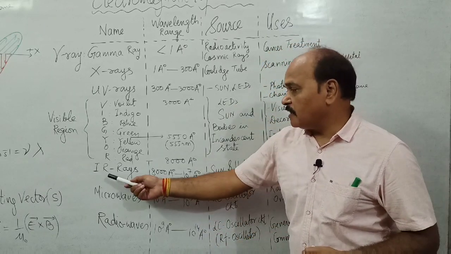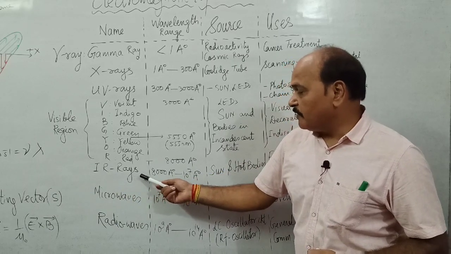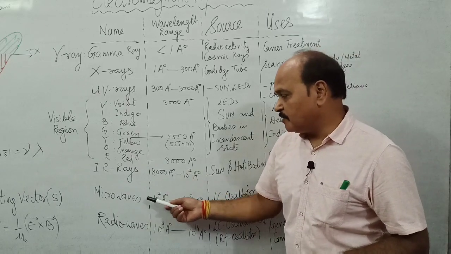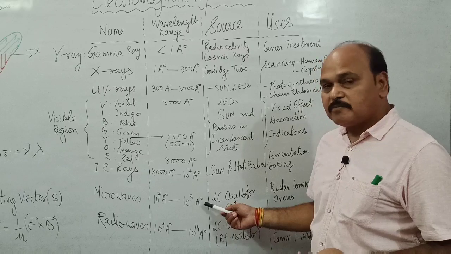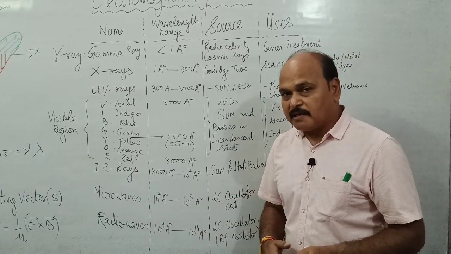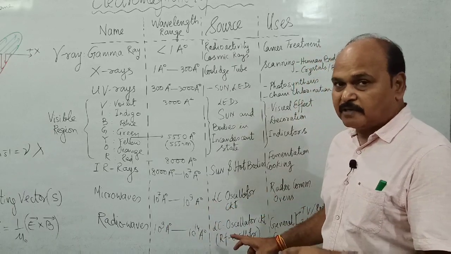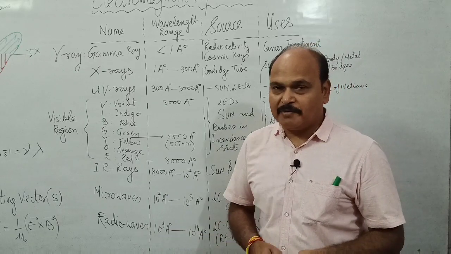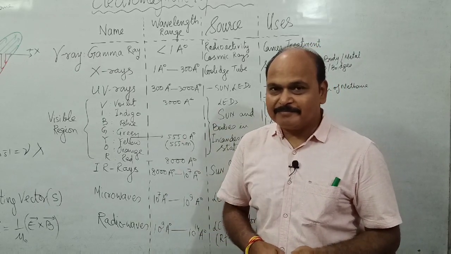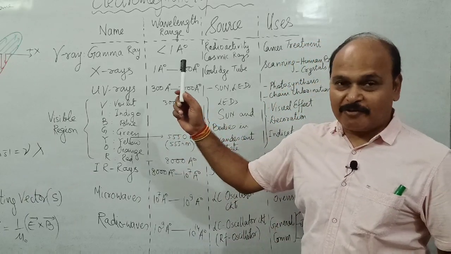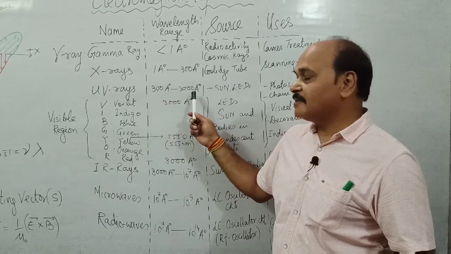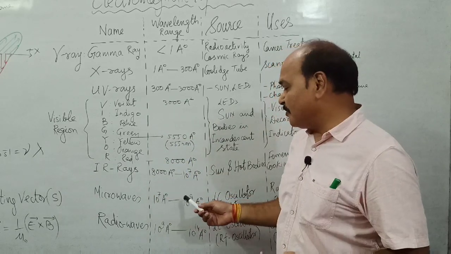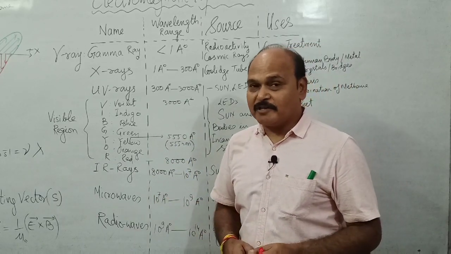Then we have infrared rays, whose wavelength range is from 8000 angstrom to 10⁷. Microwaves range from 10⁷ angstrom to 10⁹ angstrom. And finally radio waves have their wavelength range from 10⁹ to 10¹⁴. It's very easy to remember the wavelengths: gamma rays less than 1 angstrom, then X-rays 1 to 300, then 300 to 3000, 3000 to 8000, 8000 to 10⁷, 10⁷ to 10⁹, and then 10⁹ to 10¹⁴.